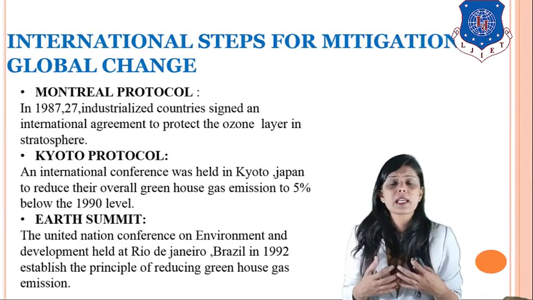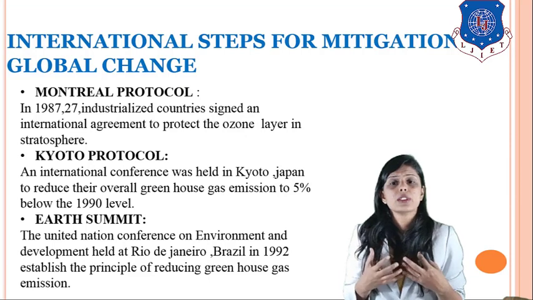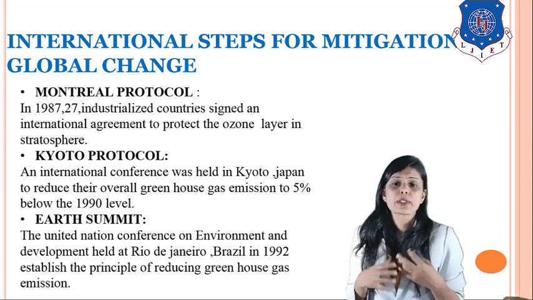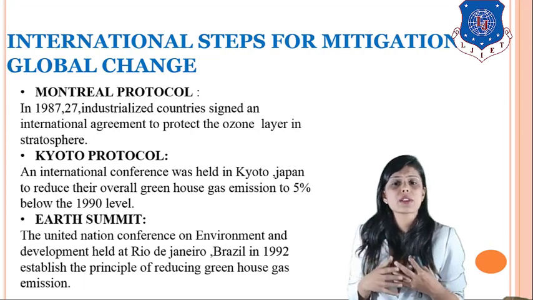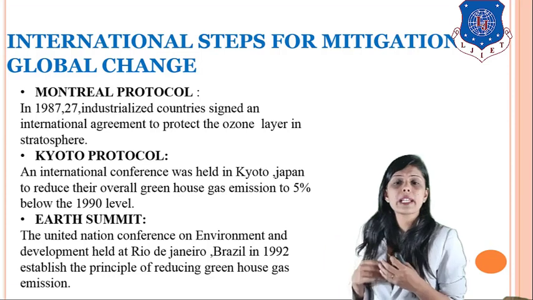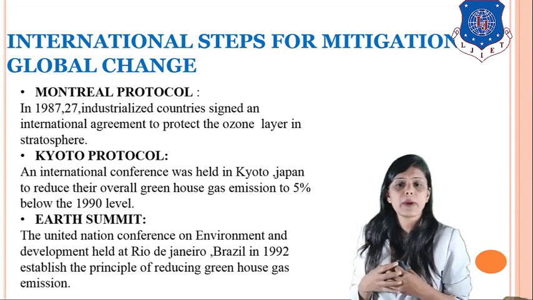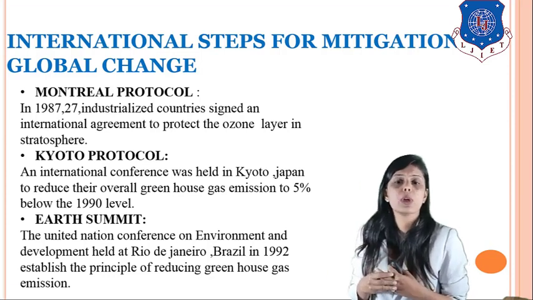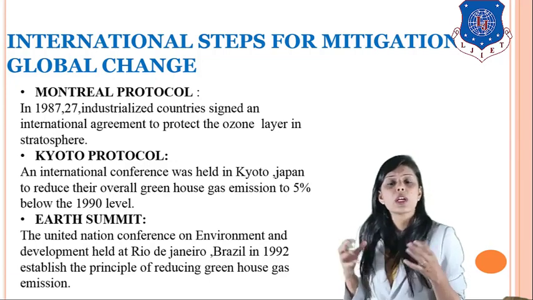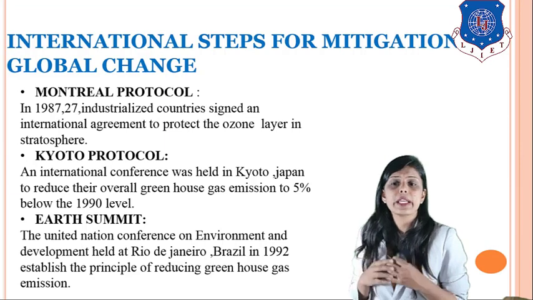So now, what steps are taken by the world to stop the emission of carbon dioxide or greenhouse gases in the environment and to protect the environment? There are 3 steps which are taken by countries all over the world to stop the emission of greenhouse gases, to conserve the resources, to protect the environment.